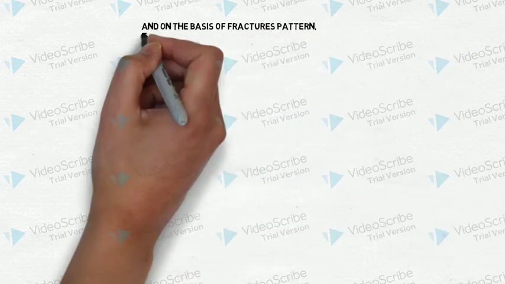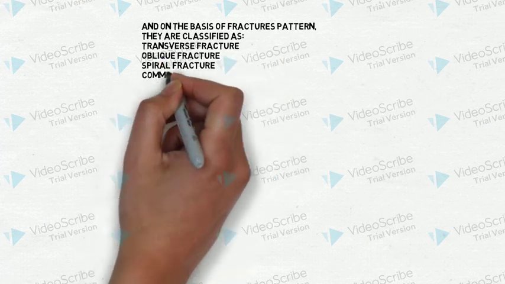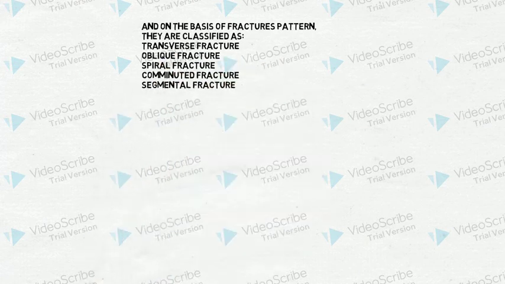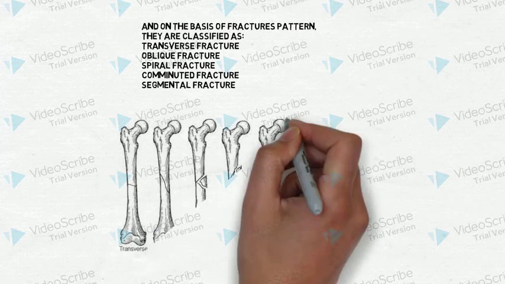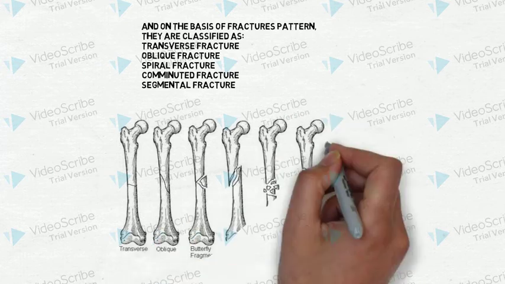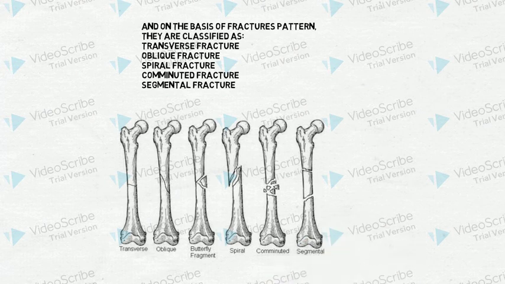On the basis of the fracture pattern, they are classified as transverse fracture, oblique fracture, spiral fracture, comminuted fracture and segmental fracture. Transverse fracture occurs at a right angle to the long axis of the bone, and oblique fracture makes a 45 degree angle with the long axis of the bone. Spiral fracture occurs helically and is caused by twisting of the bone. In comminuted fracture, the bone is broken into pieces. In segmental fracture, the bone breaks in different segments, making multiple axes.